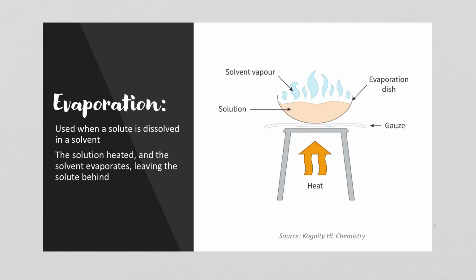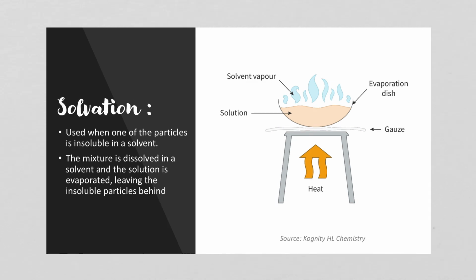Evaporation is used when a solute is dissolved in a solvent. So you just heat the solvent up and the solvent evaporates, but the solute will stay behind. So again, salt water could be then evaporated if you had separated originally the salt water from the sand. Solvation is used when one of the particles is insoluble in the solvent. So the mixture gets dissolved in the solvent, the solution gets evaporated, and the insoluble particles get left behind.